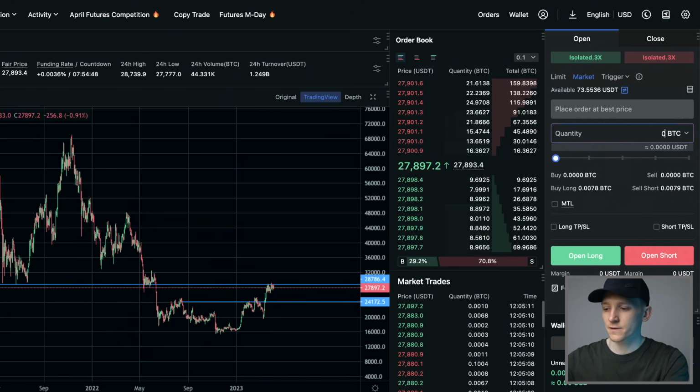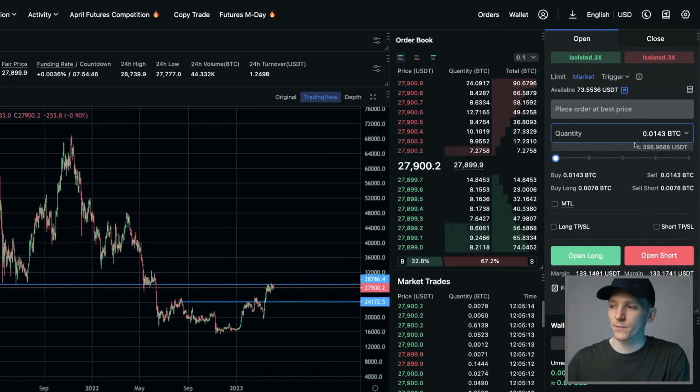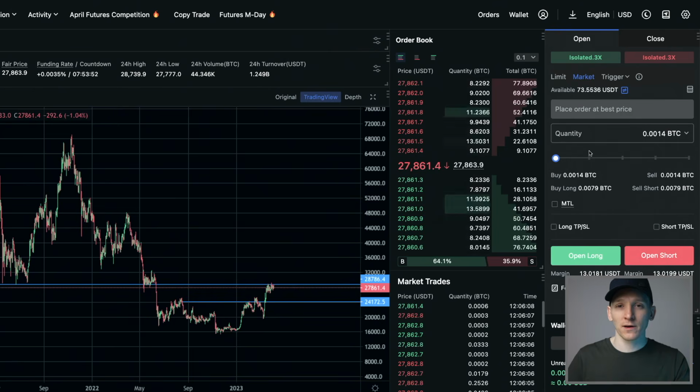BTC 0.0143 is the position size that we can take, given that we want to take 3% risk on a $1,000 portfolio. And then you can go ahead and enter that position. An important note on leverage as well is it just affects the amount that you put down into the position. So let me show you how that works.